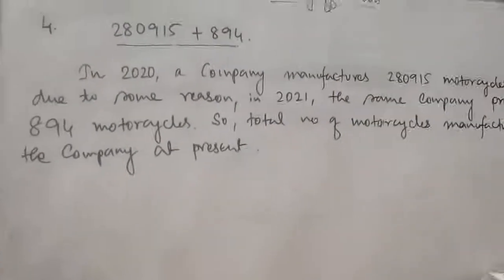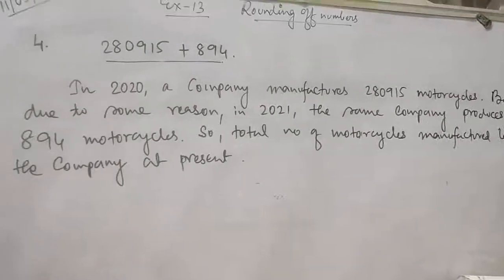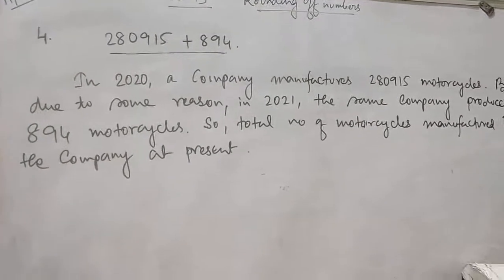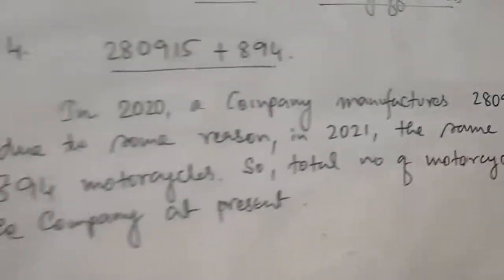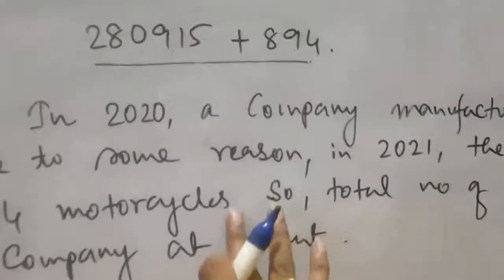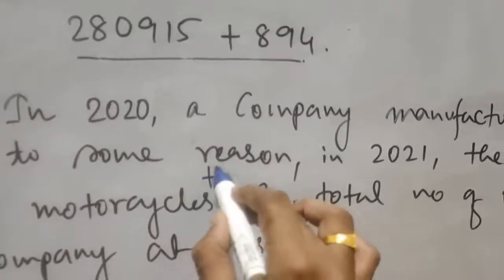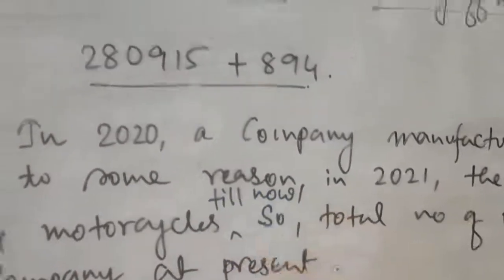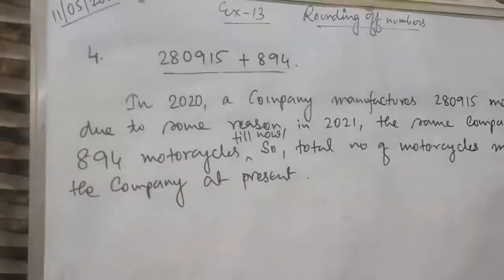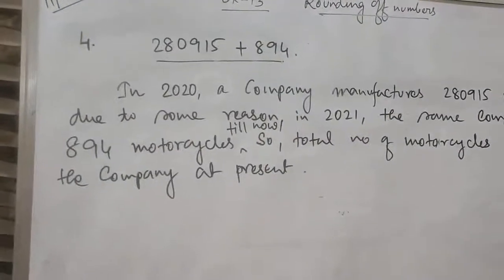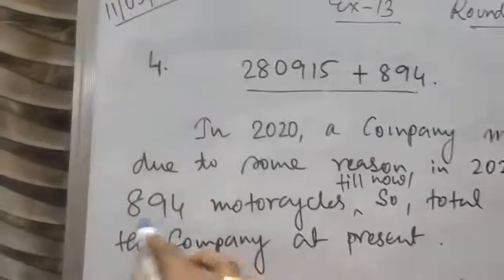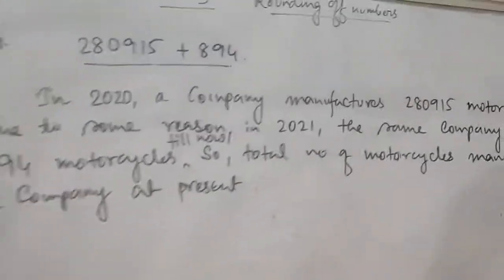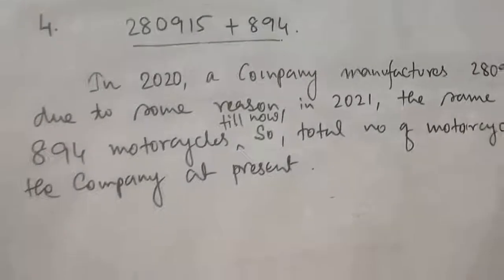In 2020 a company manufactures 2,80,915 motorcycles, but due to some reason in 2021 the same company produces only 894 motorcycles till now. Till now means today is 11th of May, so till 11th of May 2021 the same company produces only 894 motorcycles, right? So total number of motorcycles manufactured by the company at present.